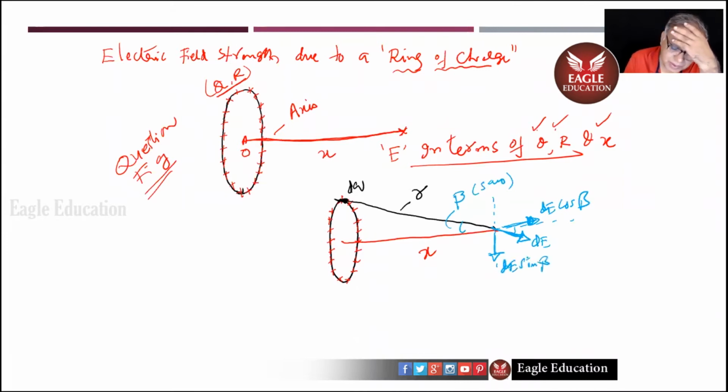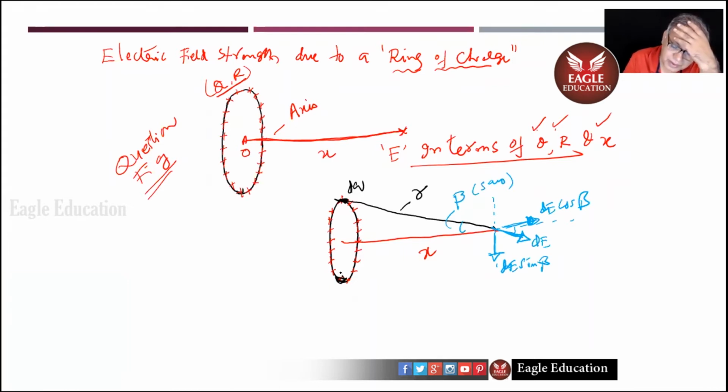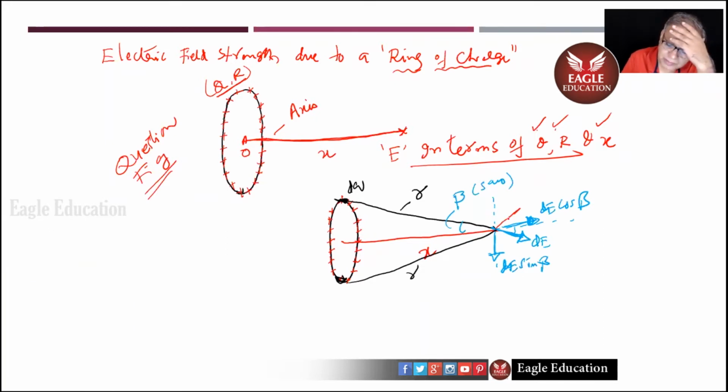Right? A symmetrically opposite element you consider here. Once again, the distance will be r, and the electric field strength of this will be this way, dE, and by symmetry, if this angle is beta, this angle also is going to be beta. Therefore, this is going to be beta. So the component of this in this direction is dE cos beta again. This is dE sin beta.